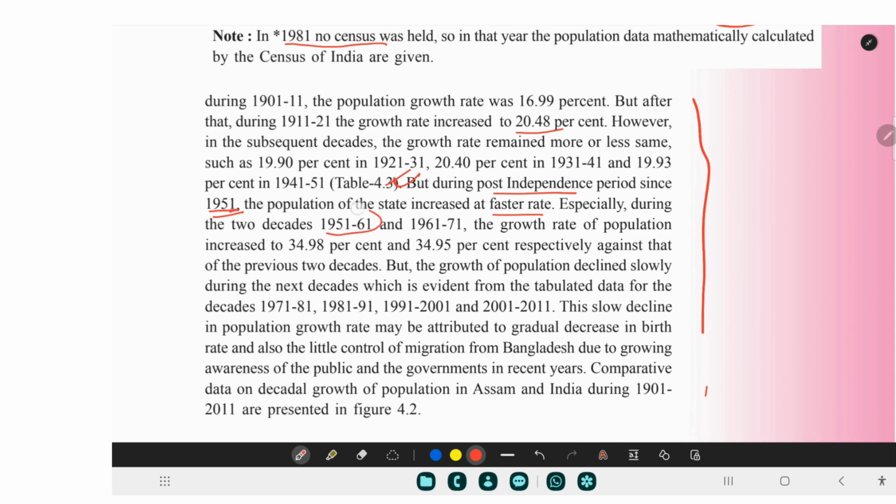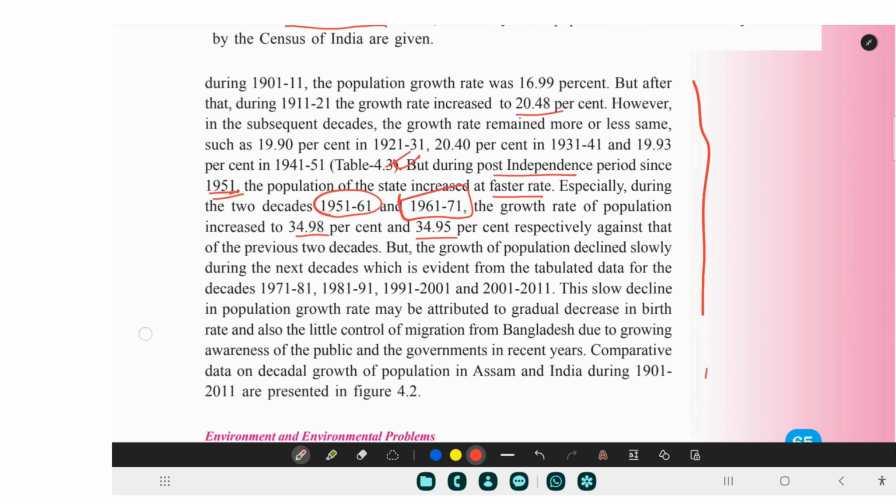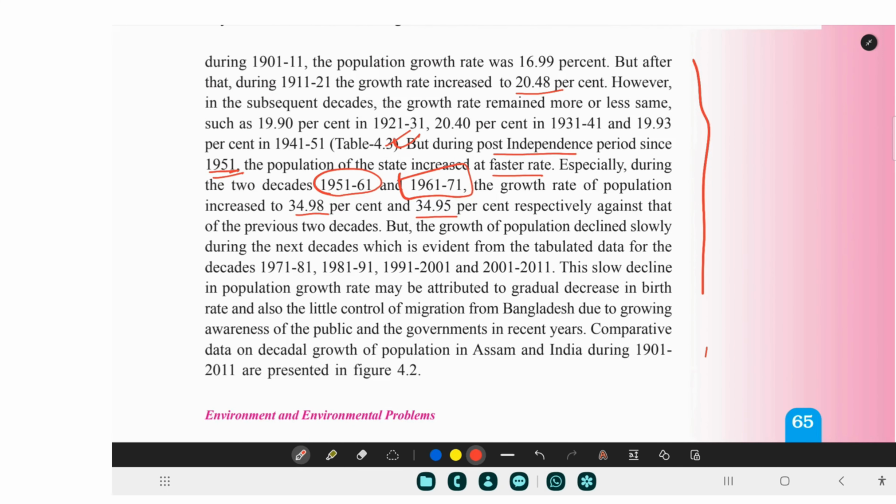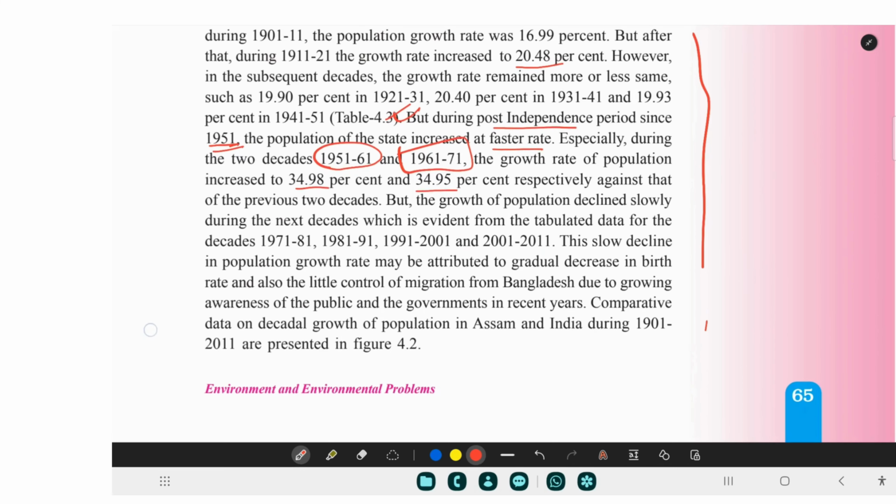Especially during the 2 decades of 1951 to 61 and 1961 to 1971, the growth rate of population increased to 34.98% and 34.95% respectively, against that of the previous 2 decades. There was a huge percentage increase in population. But the growth of population declined slowly during the next decade, which is evident from the tabulated data. From 1971 itself there was a decrease in the percentage.